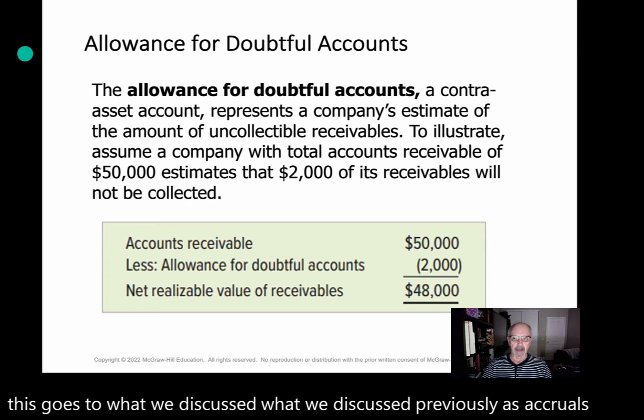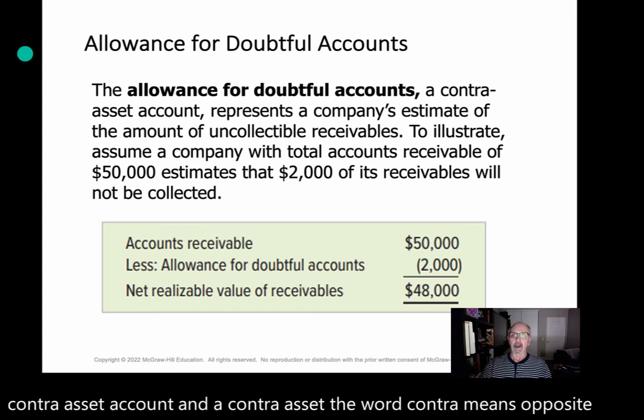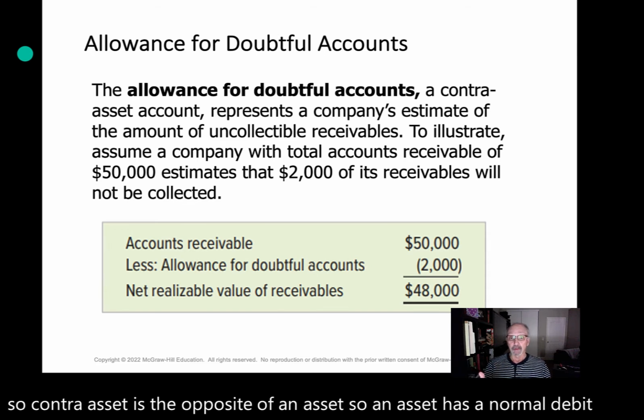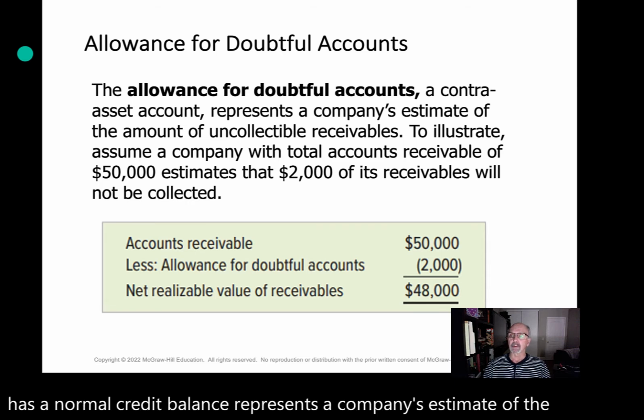The allowance for doubtful accounts, a contra asset account. Now, a contra asset, the word contra means opposite. So, contra asset is the opposite of an asset. An asset has a normal debit balance; accounts receivable, or rather allowance for doubtful accounts, has a normal credit balance. It represents a company's estimate of the amount of uncollectible receivables.